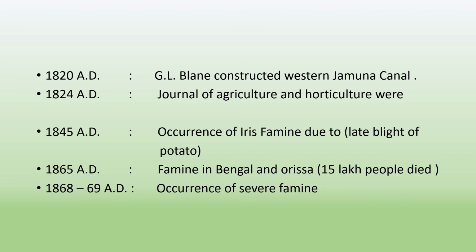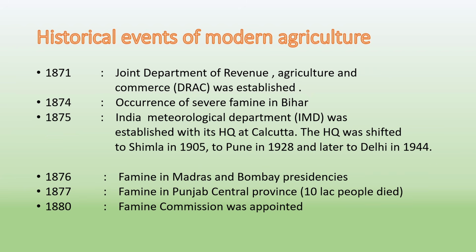The next topic is historical events of modern agriculture. The first event is in 1871, the Joint Department of Revenue, Agriculture and Commerce (DARC) was established. In 1874, occurrence of severe famine in Bihar first noticed.